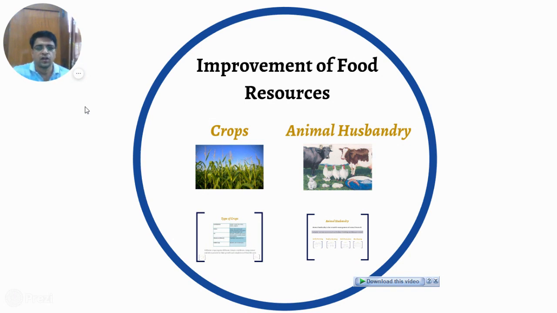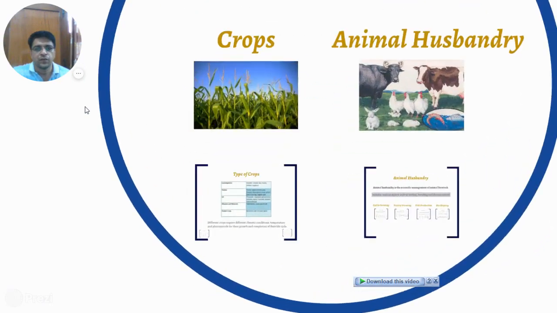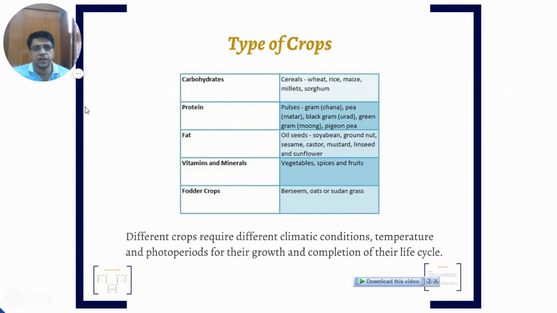Now, starting with your first topic: the types of crops, the different crops, and what type of food sources you can get from them. First of all, carbohydrates.